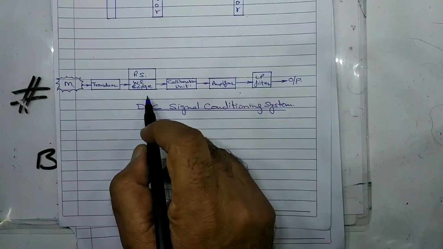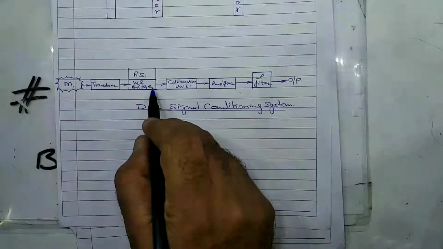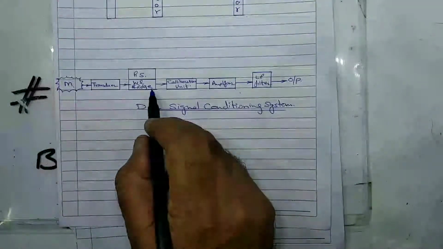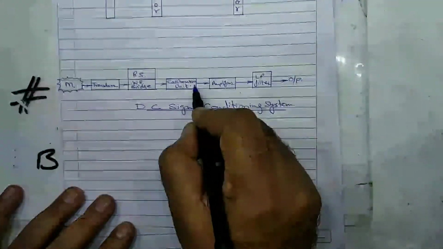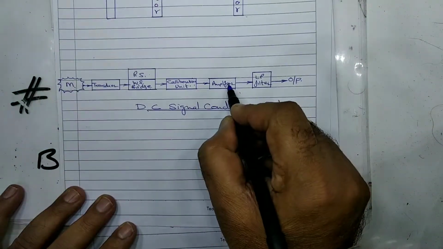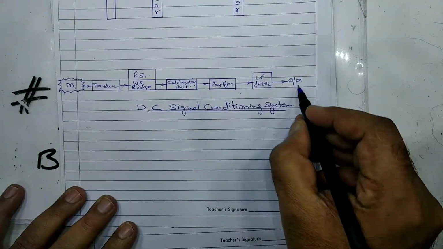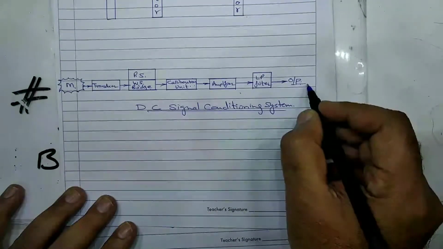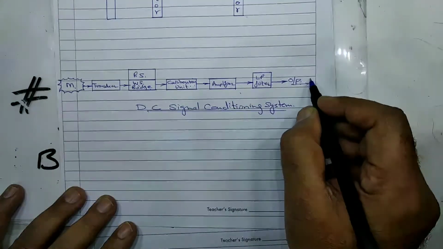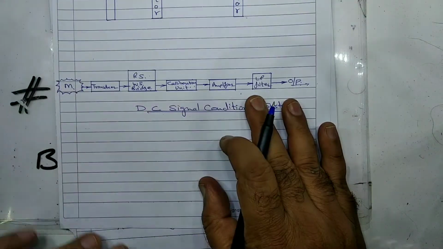The bridge can be balanced by a potentiometer and can also be calibrated for unbalanced conditions. So this output is passed through the calibration unit. It is amplified, passed through the low pass filter, and displayed at the output as a display, or it is recorded with the help of recorder. So this is called DC signal conditioning.